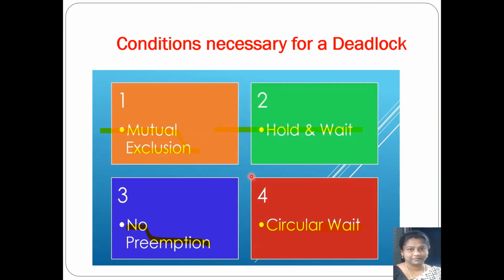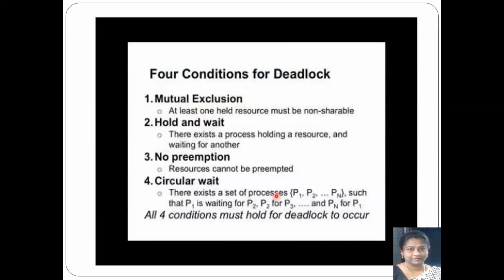Therefore, if a system has to have a deadlock in it, all these 4 conditions must hold good. So let's go into the details of each of these 4 conditions. First, let's look at what is meant by mutual exclusion. Mutual exclusion means at least one held resource must be non-shareable. Now coming to the next condition, hold and wait. There exists a process holding a resource and waiting for another. That is, a process will be holding a resource and waiting for another resource. That is what is meant by hold and wait.